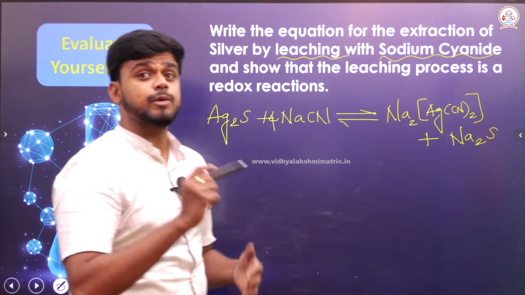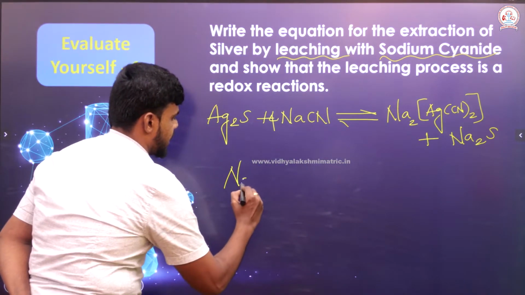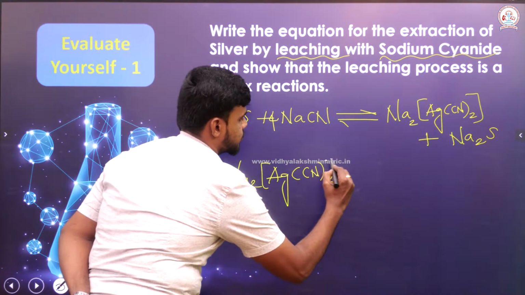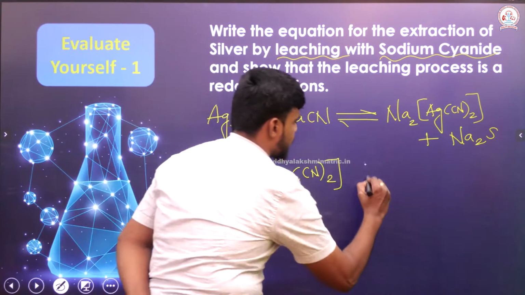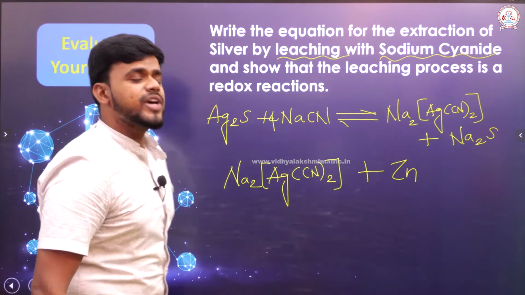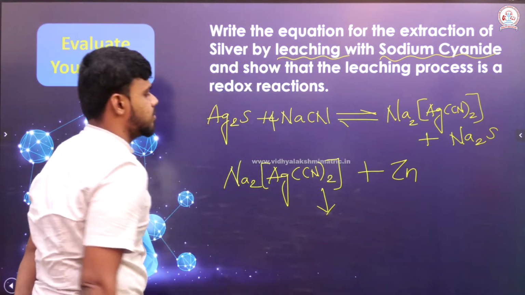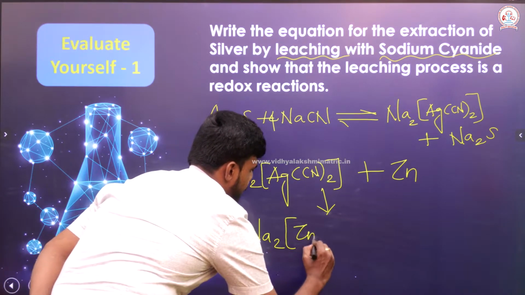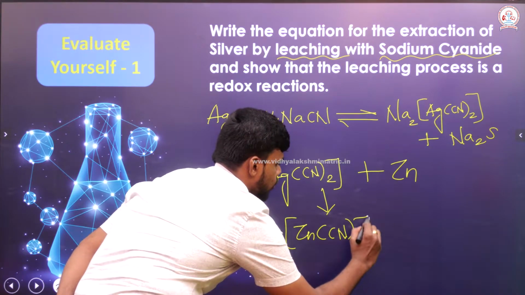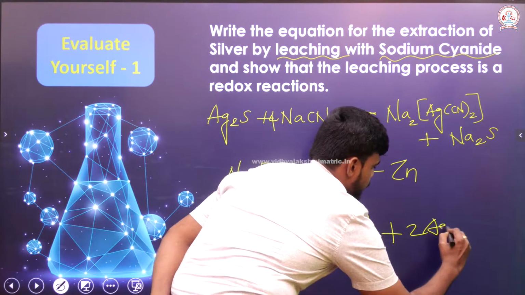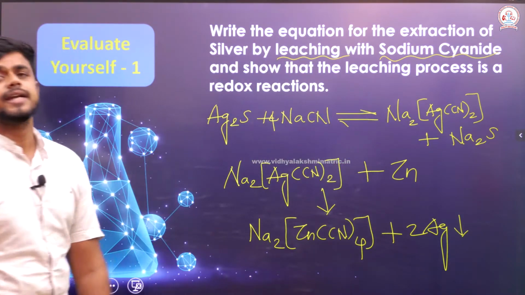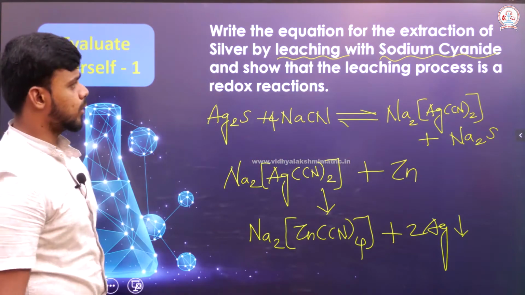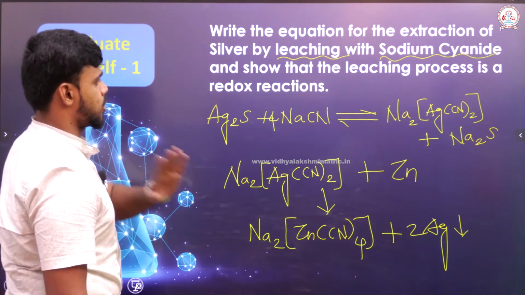It means Na2[Ag(CN)2] must be treated with zinc dust, which results in the formation of sodium zincate, Na2[Zn(CN)4], and then pure silver gets precipitated separately. These are all the processes involved in leaching. Okay, let it be a leaching process, not a problem.